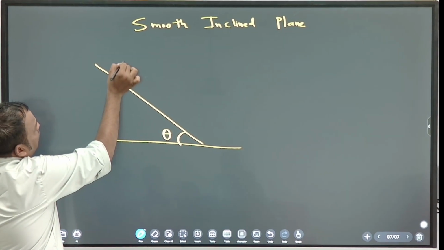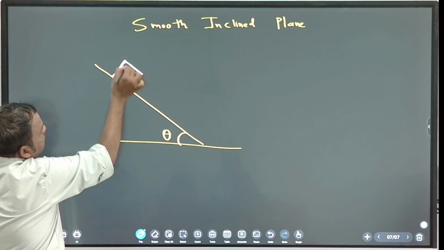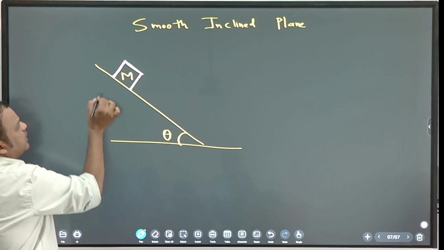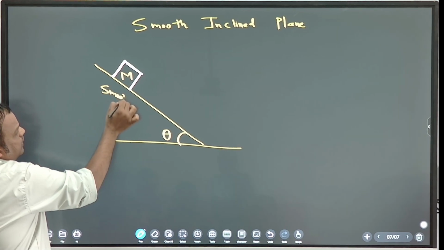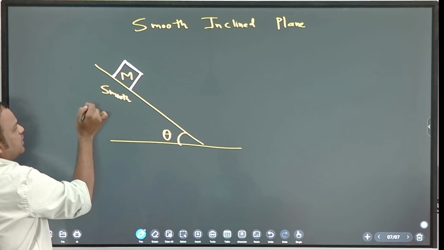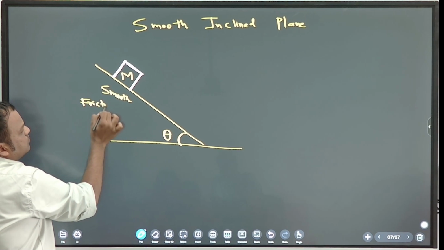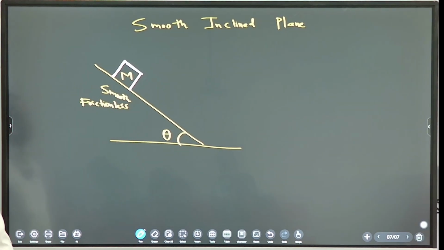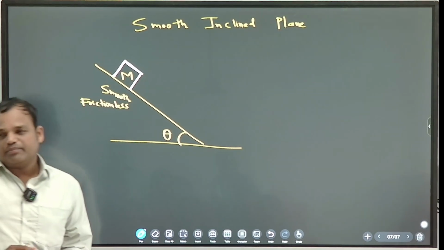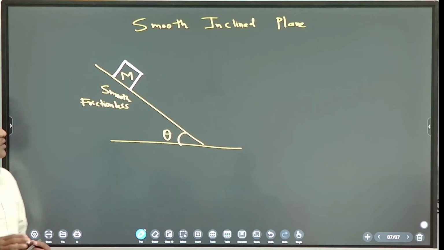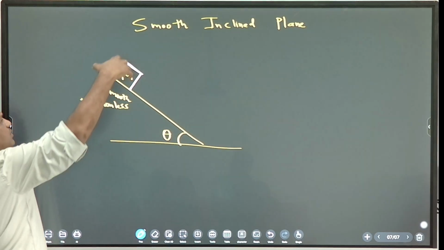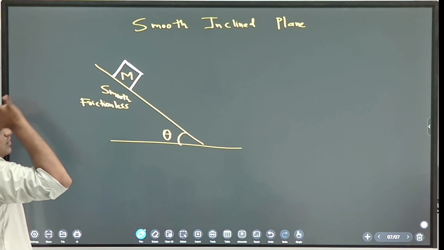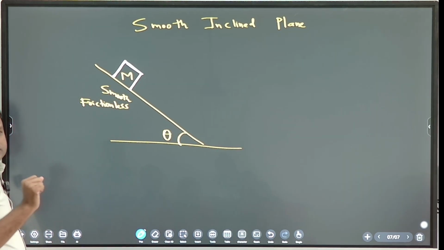Now you put some block here. This is the block I have kept here. The mass of the block is m, and the inclined surface is smooth, no friction. It is frictionless, so smooth inclined plane. You take the block and place it here. Release. It will be at rest? It will move.